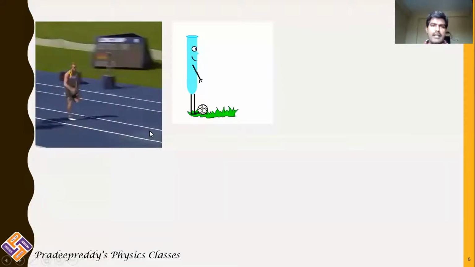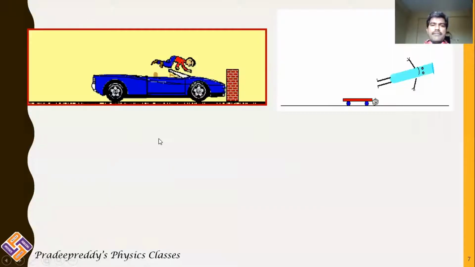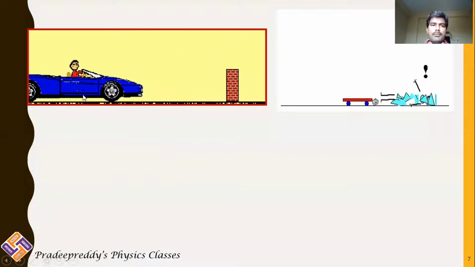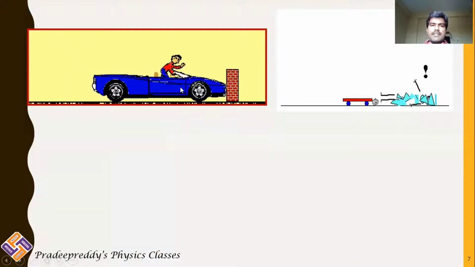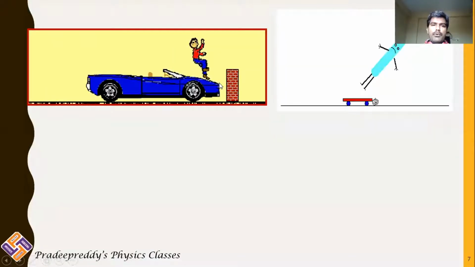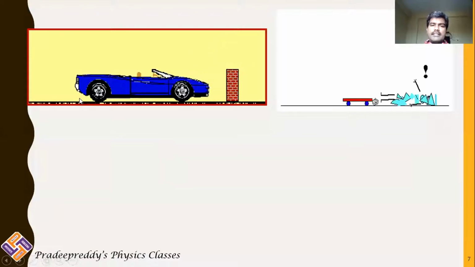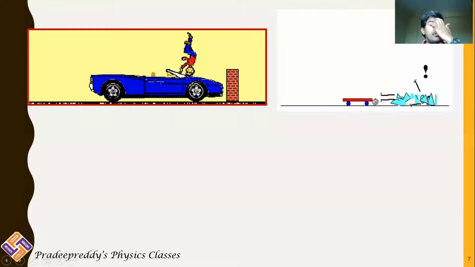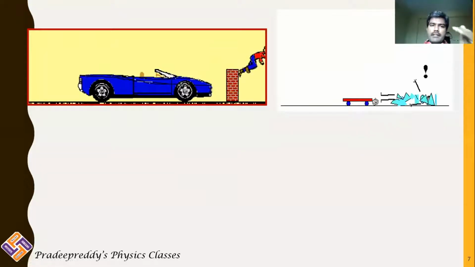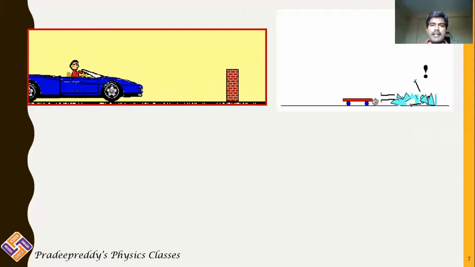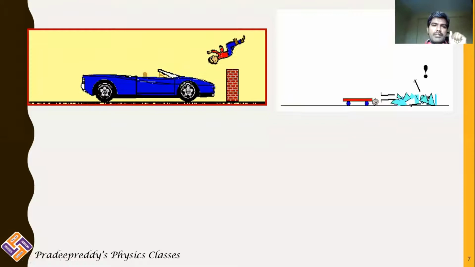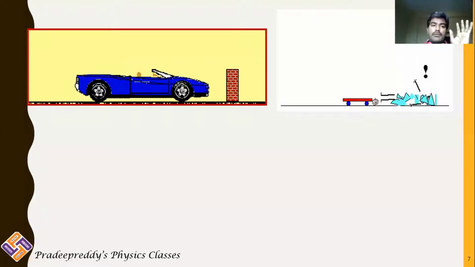Now let us go for another animation. Check these figures. In the first figure, there is a blue car coming with a certain velocity. When the blue car is coming with a certain velocity, it is already possessing inertia of motion. So all the objects, like the person in the car, also possess inertia of motion. The car is possessing inertia of motion, and the person in the car also possesses inertia of motion.